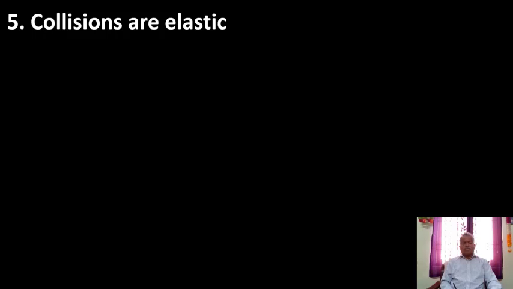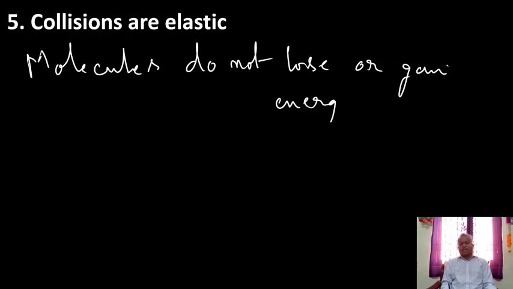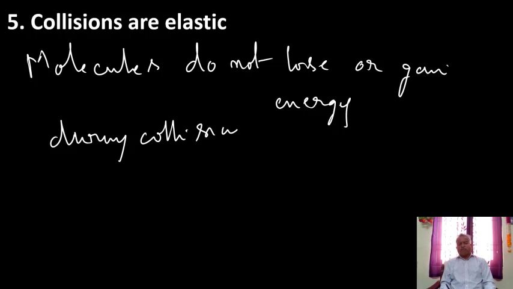During the collisions, molecules do not lose or gain energy. So when they collide with each other or with the walls of the container, they do not lose energy.